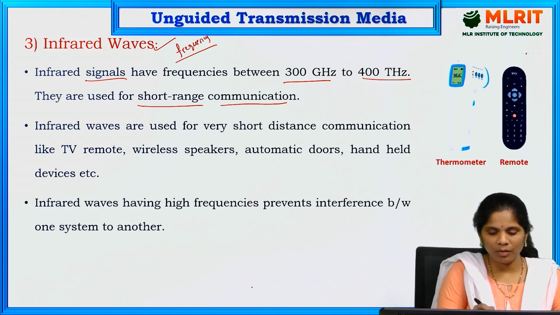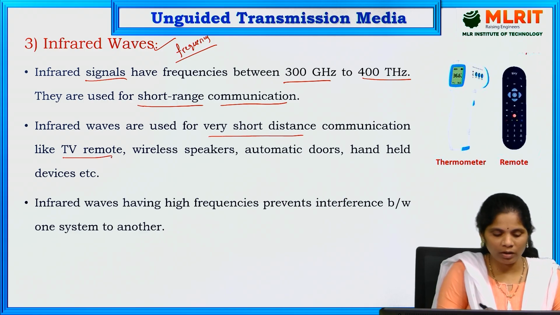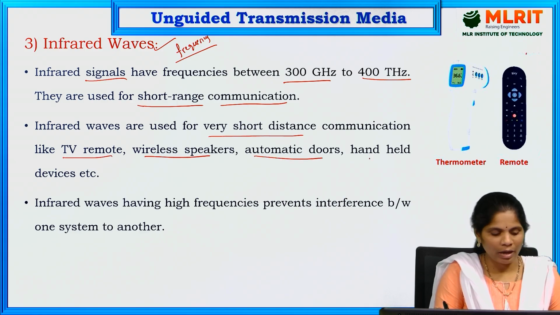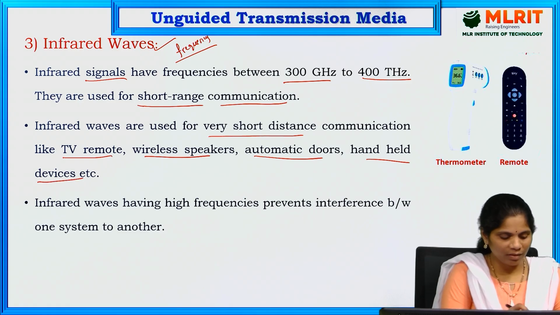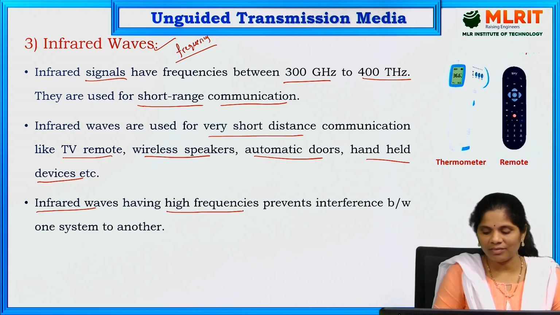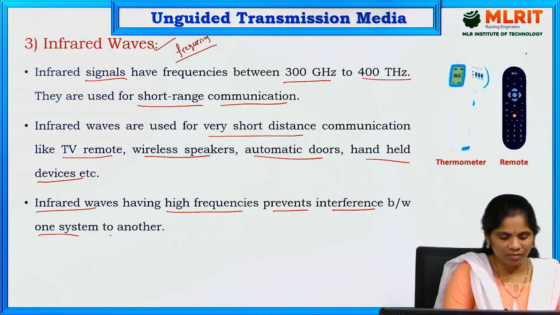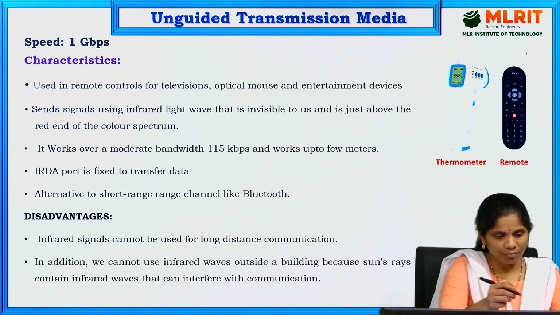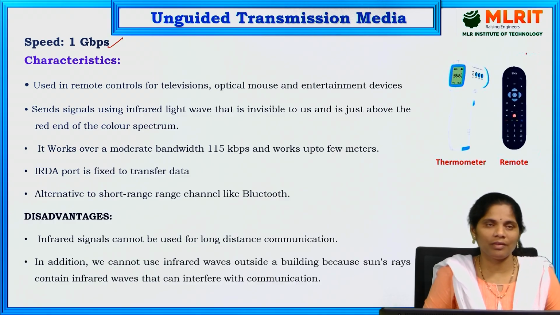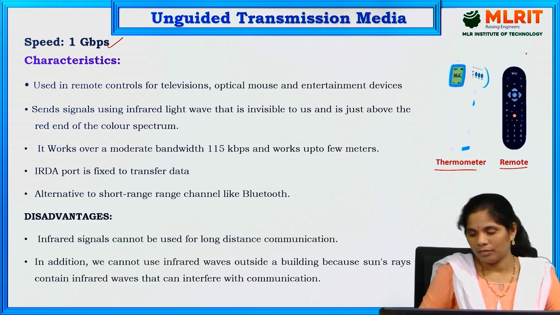Infrared waves are mainly for very short distance communications. In real time we use TV remotes, right? In TV remotes we use infrared waves only. Wireless speakers, automatic doors, handheld devices all use infrared waves. At the same time, infrared waves have high frequencies, mainly for preventing interference from one system to another. Coming to the characteristics, the speed of infrared waves is 1 Gbps, 1 gigabit per second. These are the examples for infrared waves.